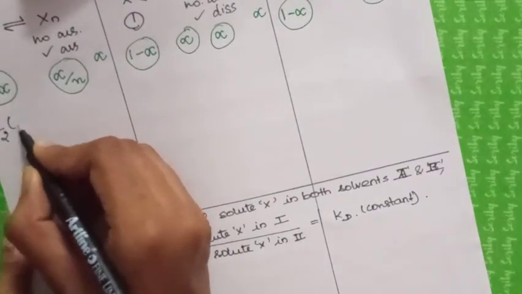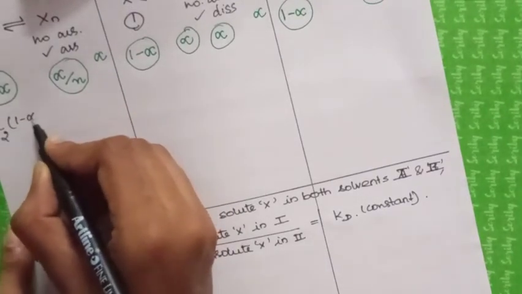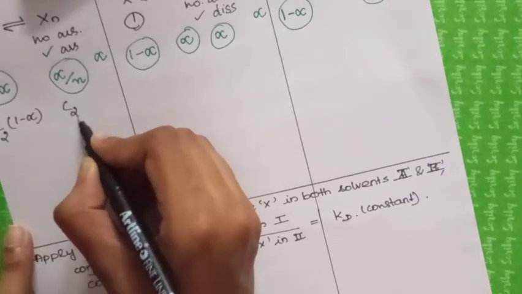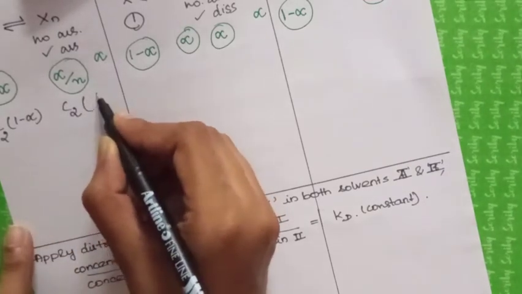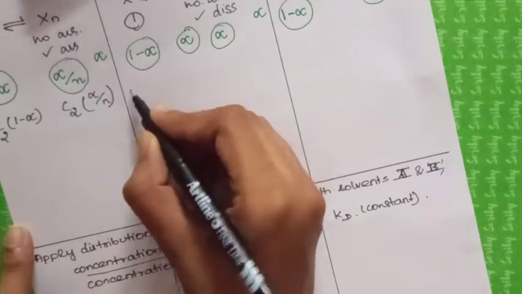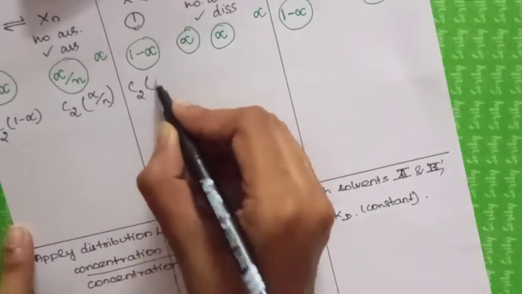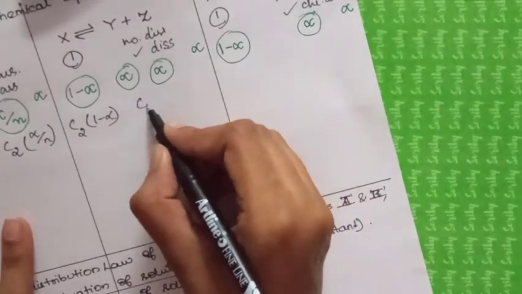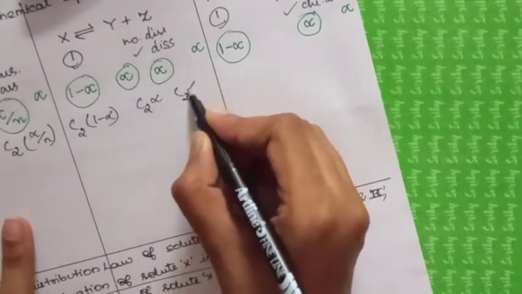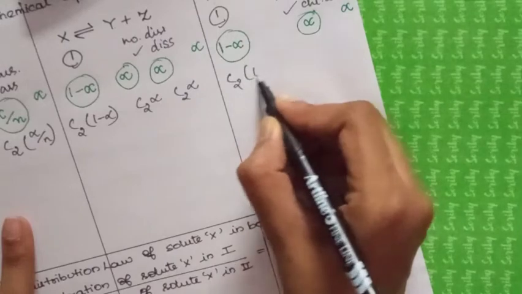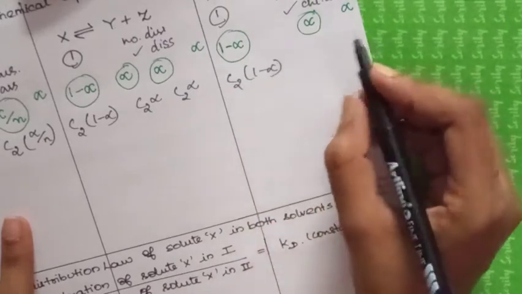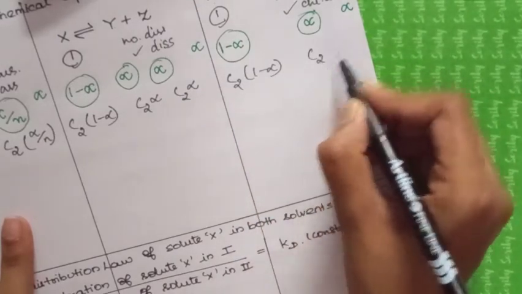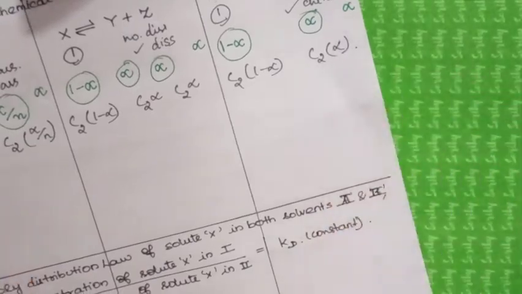That's it. C2 into 1 minus alpha, C2 into alpha by n. Here also the same, it reflects for all these things: C2 alpha, C2 alpha, C2 into 1 minus alpha, and C2 alpha.